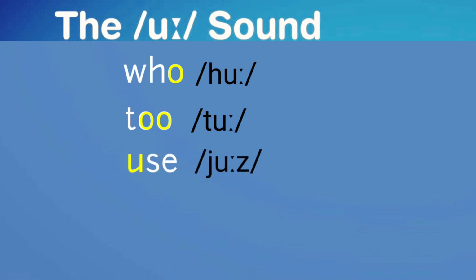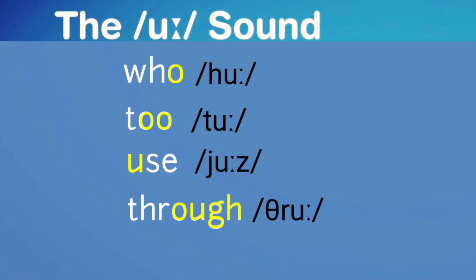But it can also be spelled with the letters UGH, as in the word through, or the letters EW, as in the words few. Like with all vowels in English, the spelling can be very inconsistent, and you'll always find alternative and unusual spellings of the vowel sounds. It's one of the most difficult things in English, but you just have to learn it.